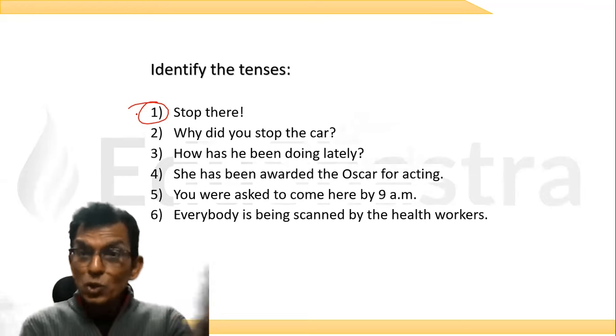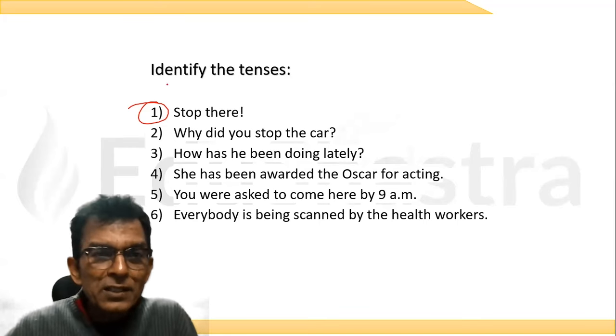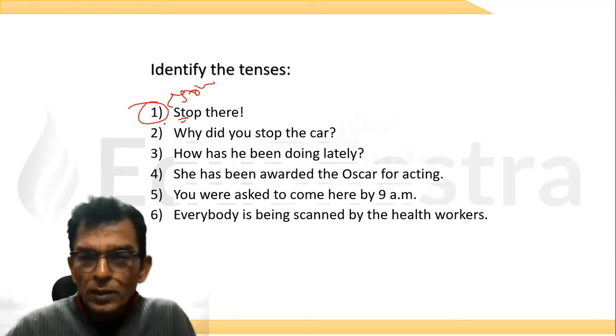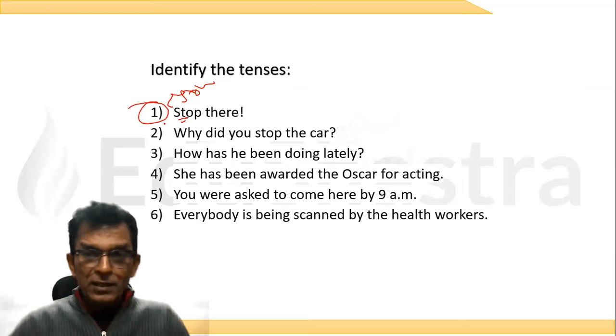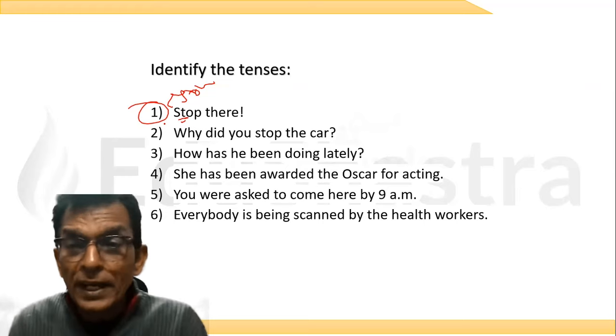Stop there. The subject is hidden. You see, the subject is hiding here. तुम वहीं रुको. तुम बोला नहीं मैंने. So you is hidden there, which means the doer is on the left hand side and there is only one verb. So if the doer is on the left hand side, it must be called active voice. It is simple present active. Very good, beta. What about the second one?